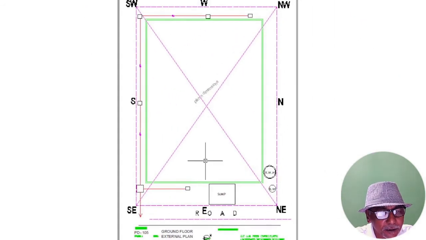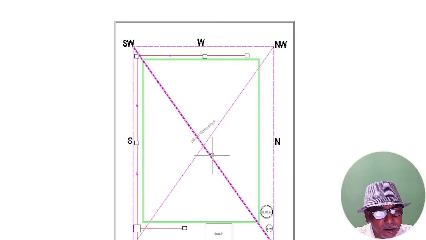Friends, my main intention is to make you understand how to apply this in our homes.